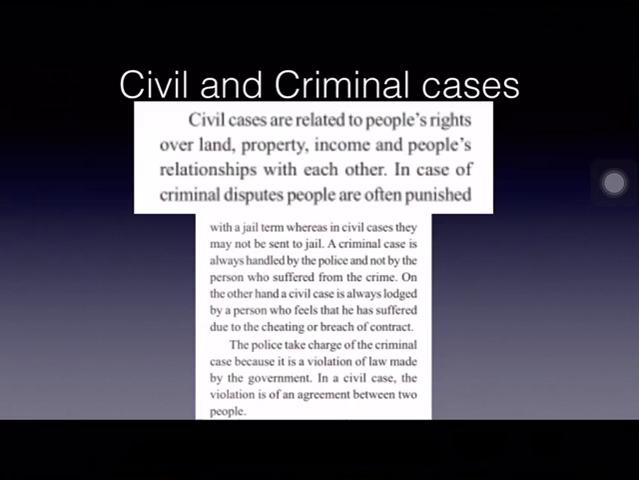And in a civil case, the violation is of an agreement between two people. Whatever they agree upon, they do not stick to it and they violate it. Because of that, one person suffers and the other one is benefited, of course temporarily, but that is called a civil case.